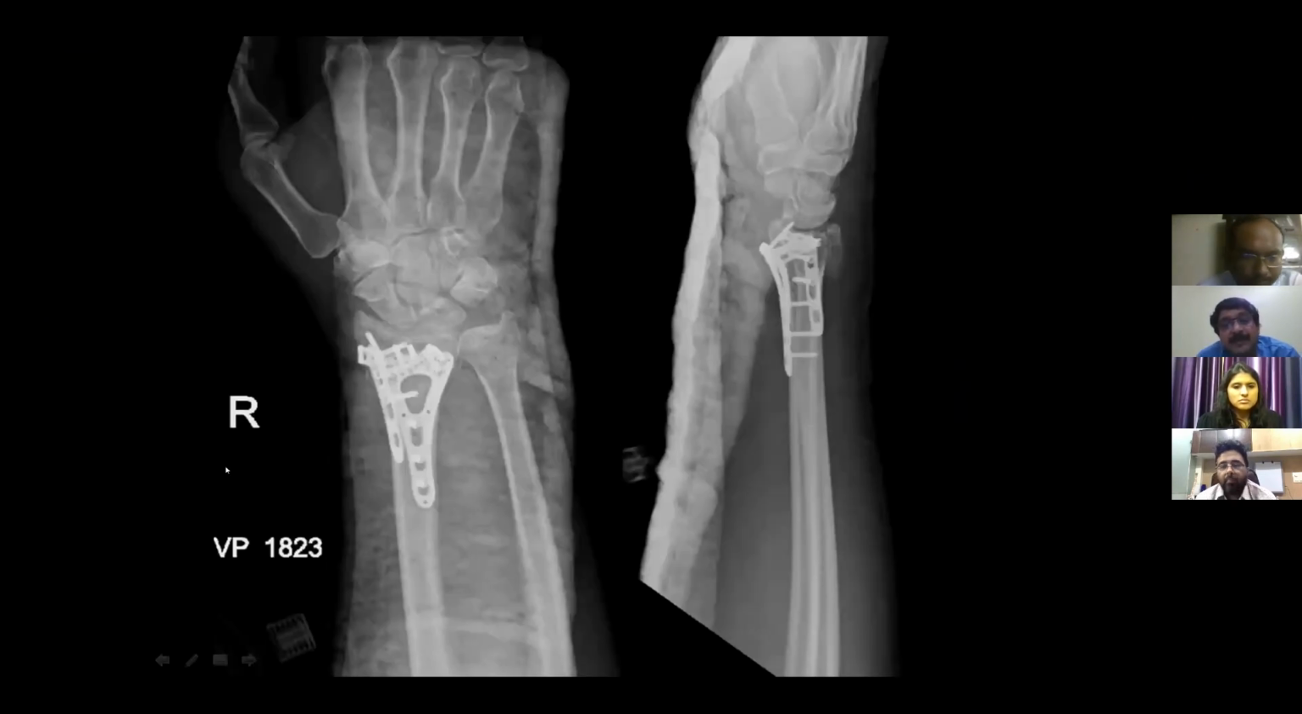So this was a fragment we were talking about. It is sitting nicely. The articular surface is maintained. Even the distal radioulnar joint alignment is normal.